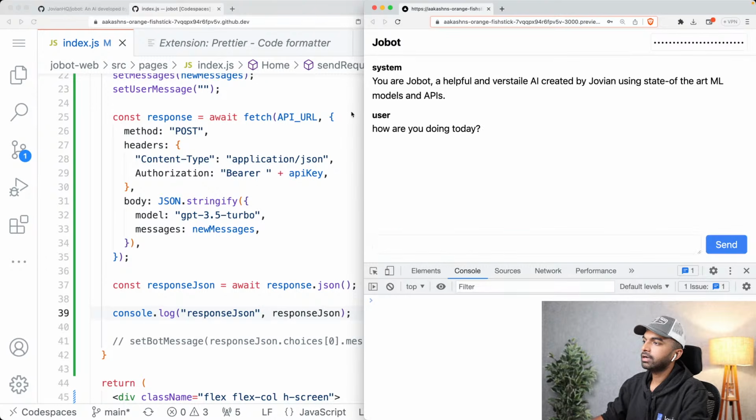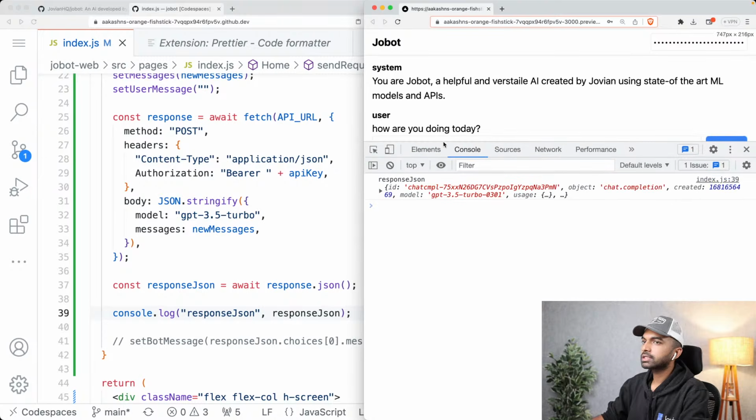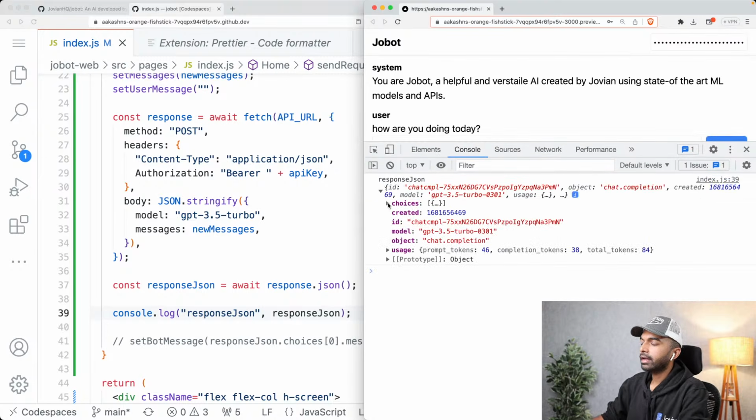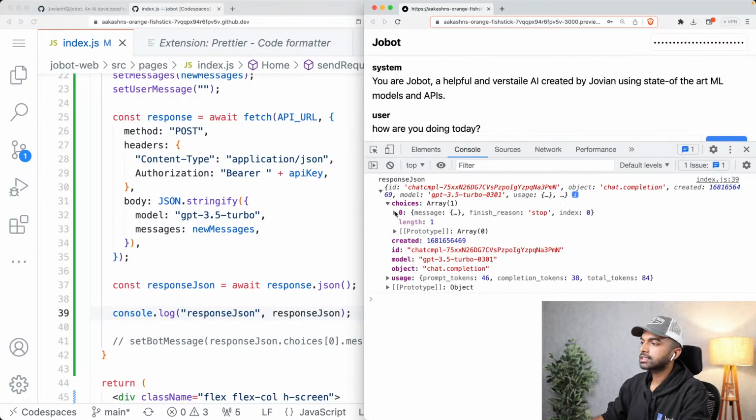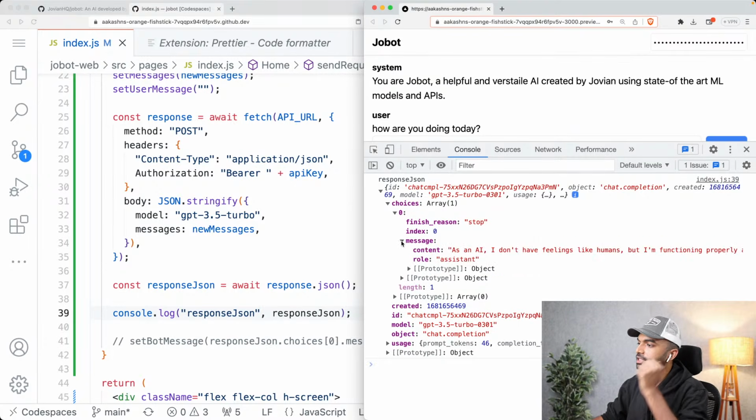Okay, let me click send. So the user message is sent, and now we make the API request as well, and now we get back this response JSON. In this response JSON there is a choice, and in the choice there is a message, and the message is of the role assistant, and it says, as an AI, I don't have feelings that are like humans, but I'm functioning properly and ready to assist you with any request. How may I help you today?